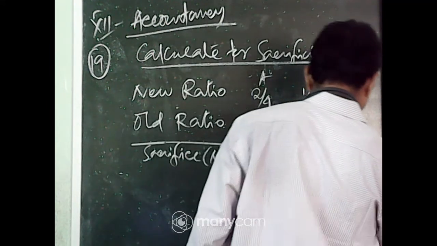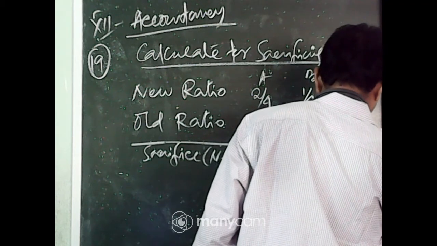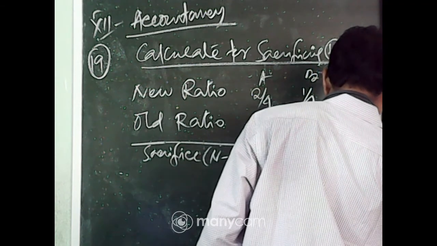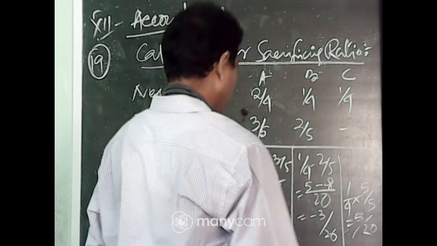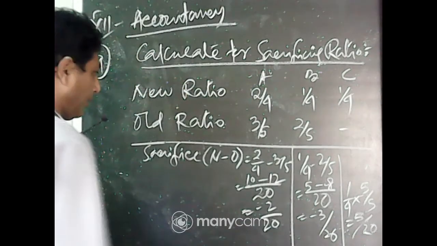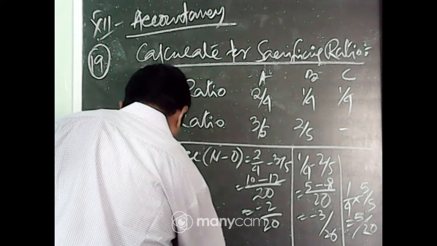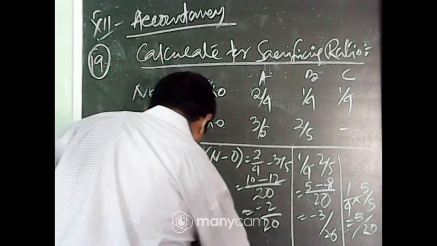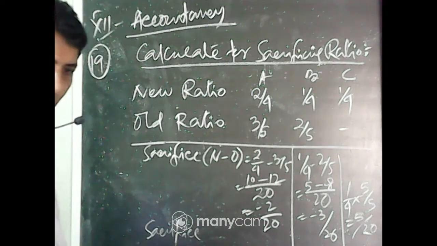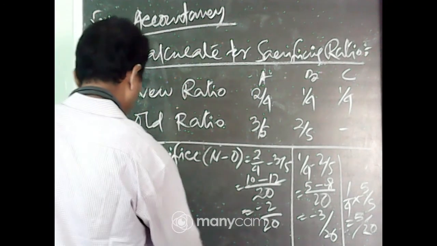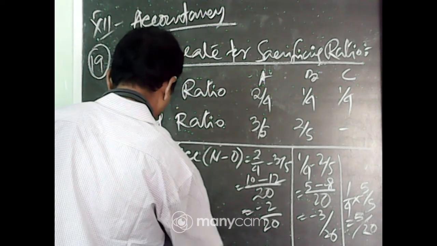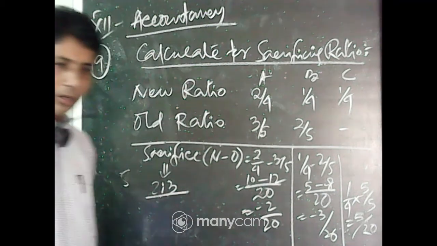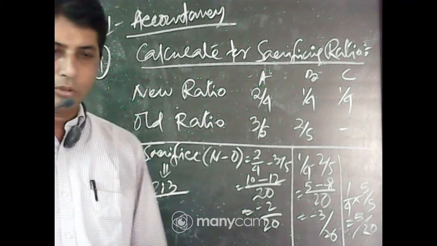C: 1/4, which is 5/20. So now the sacrifice ratio is 2:3.